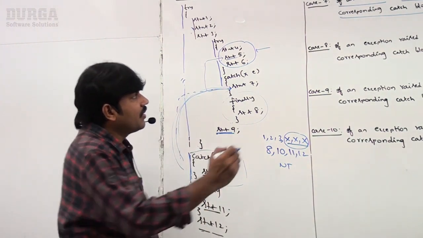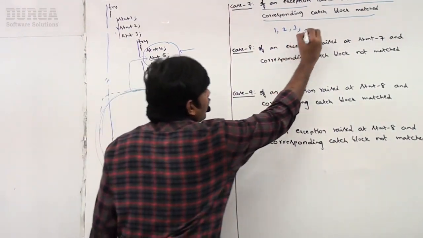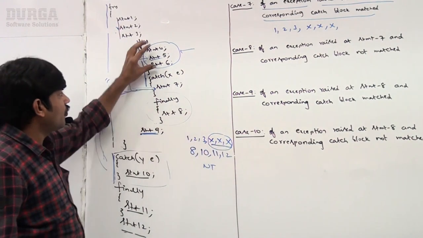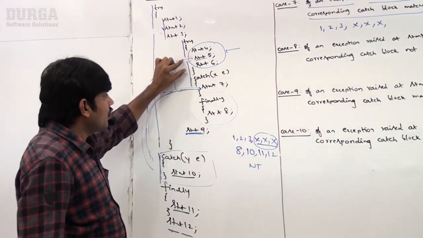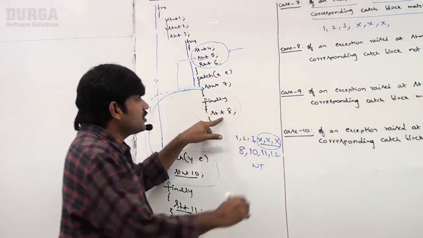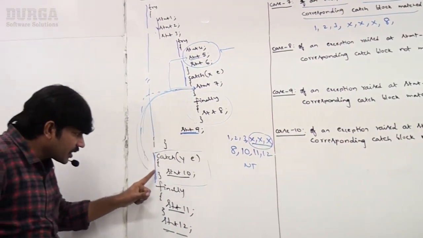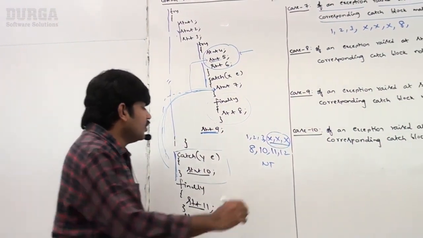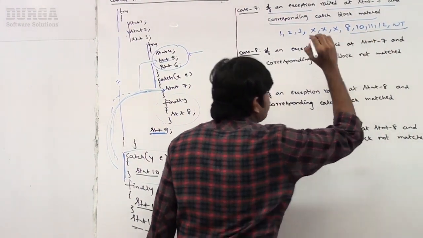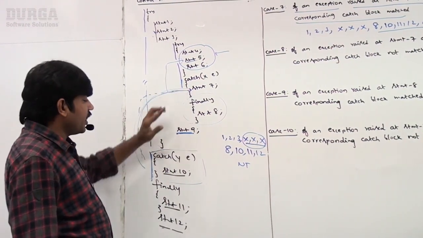So what is the flow, sir? 1, 2, 3. Sir, 4, 5, 6 may or may not execute. Somewhere the problem is at 4, 5, 6. That's why the control came to 7. But while executing 7, an exception is raised. First the finally block, and then the outer catch block. Finally, the normal statements: 10, 11, 12, normal termination. That's all, sir. This is the flow if an exception is raised at 7 and the corresponding catch block is matched.